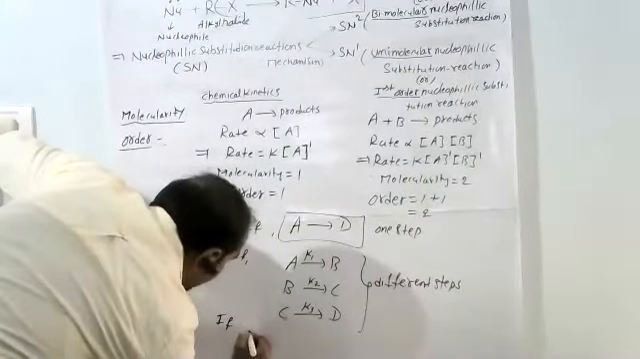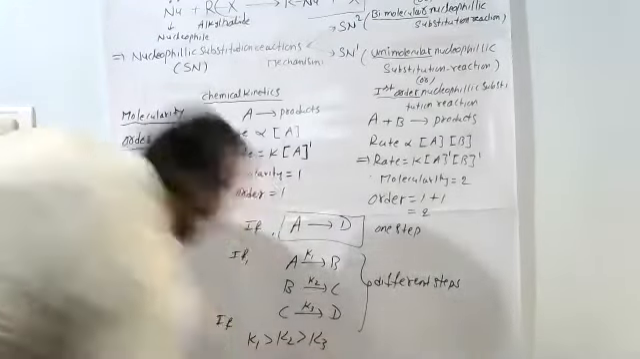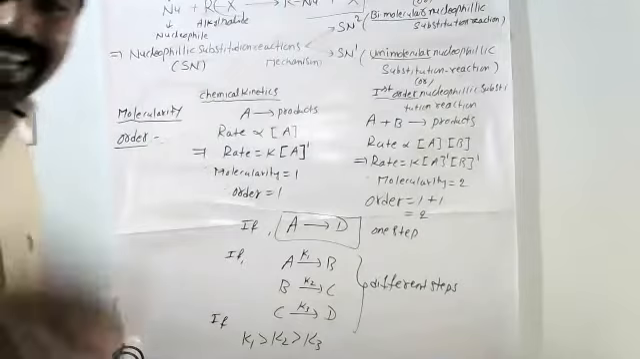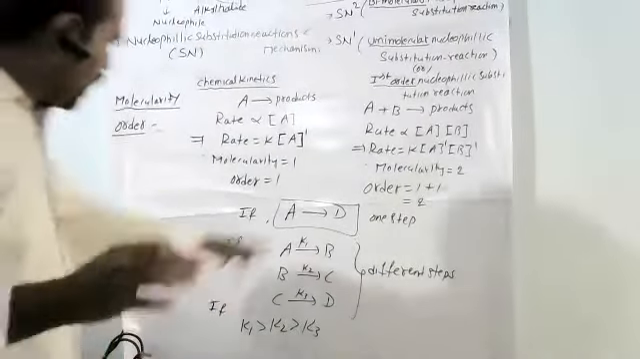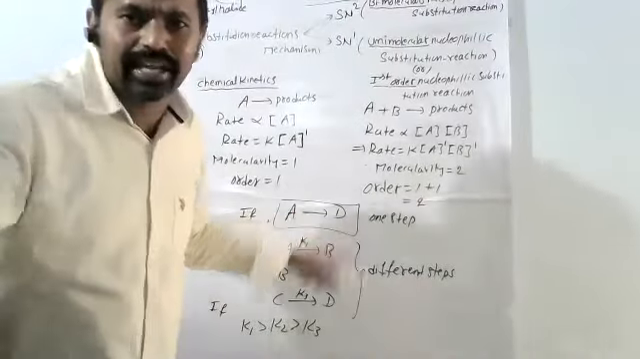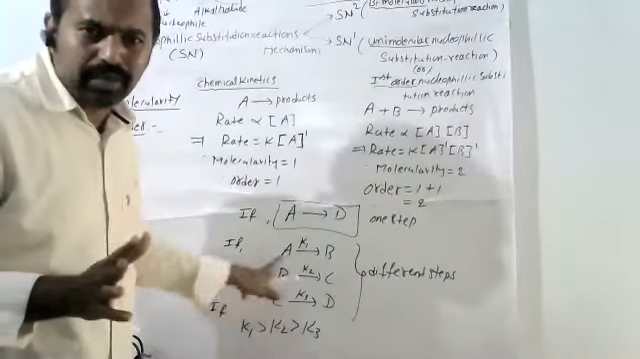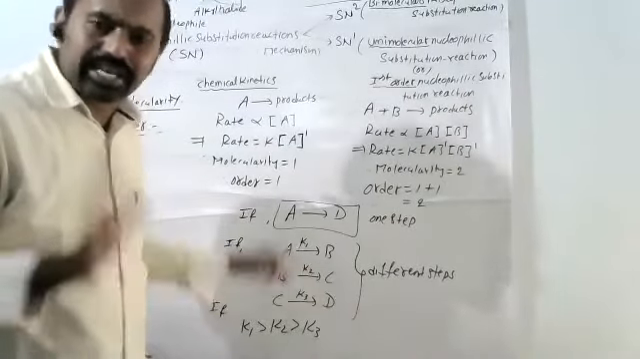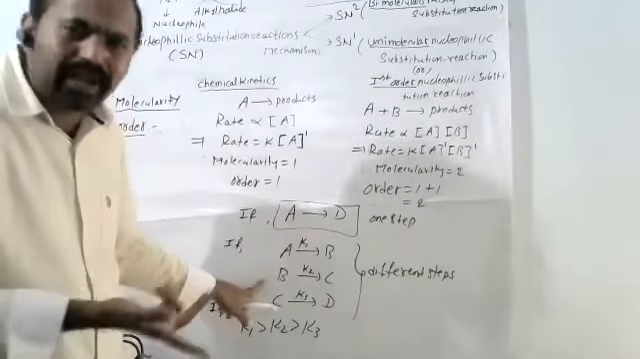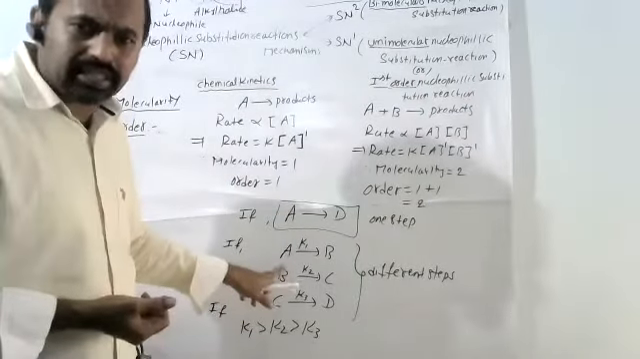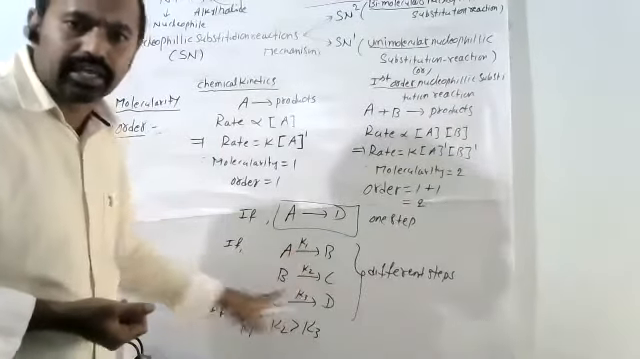If the rate K1 is greater than K2 is greater than K3, generally, if condition, one simple example. Here one reaction, A to D, is a direct reaction. The same reaction can take place in more than one step: A to B, B to C, C to D. It is a mechanism. In this case, A to B conversion takes time. Rates K1, K2, K3.